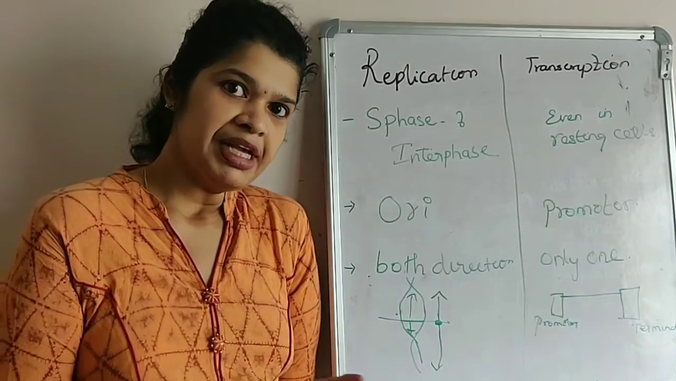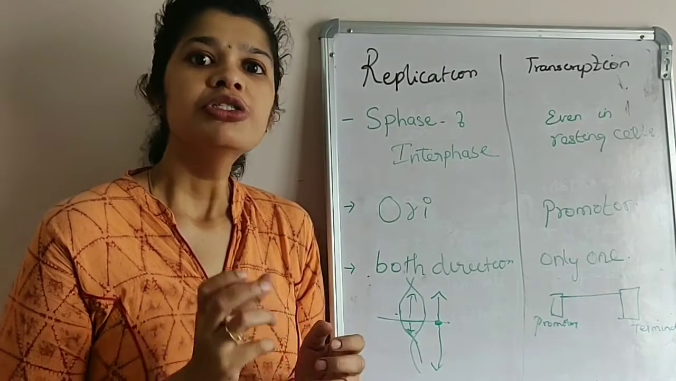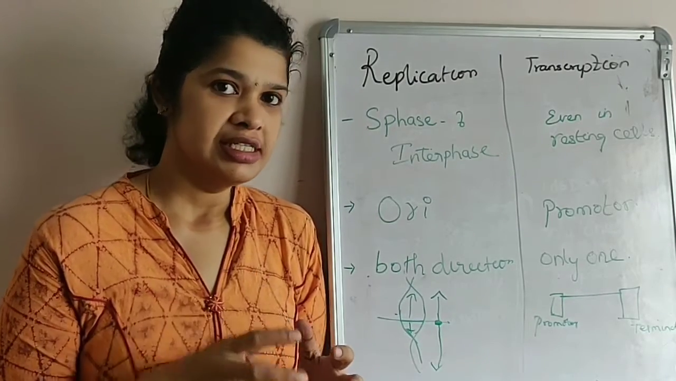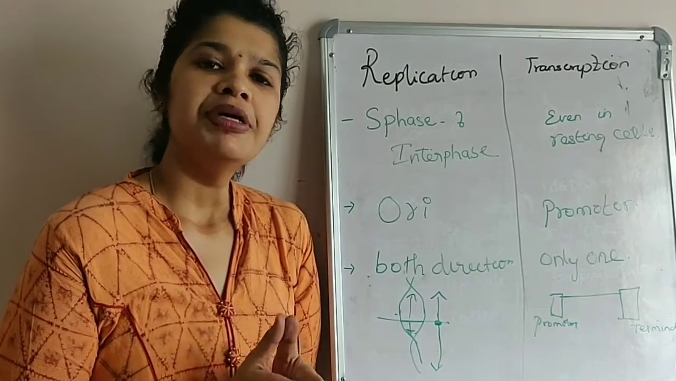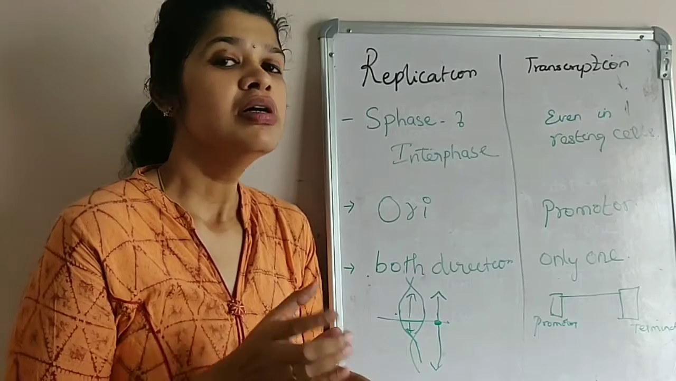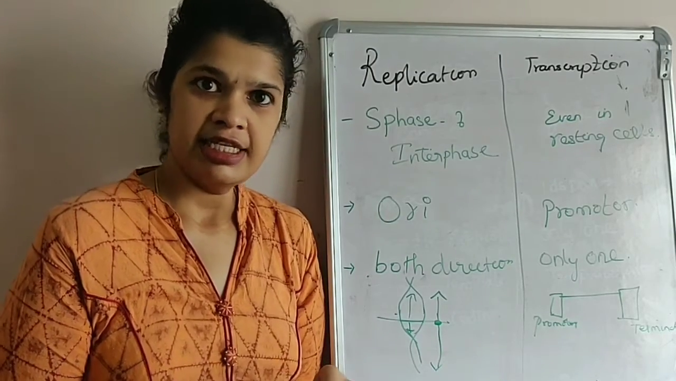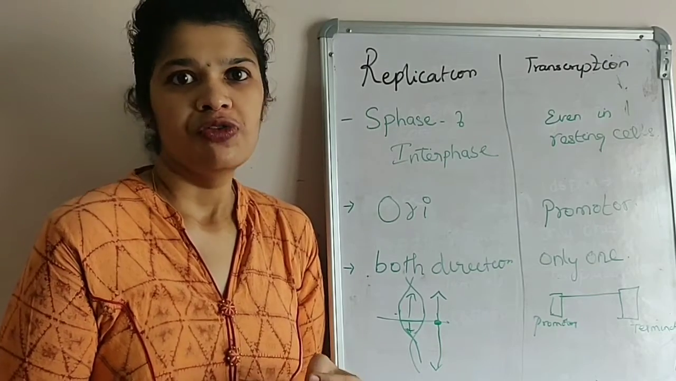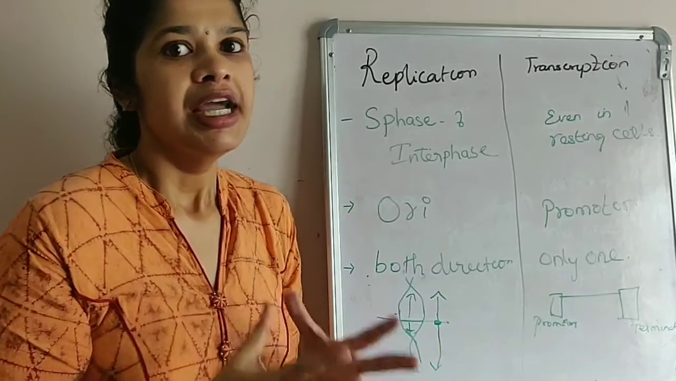So replication occurs in the cell which is either undergoing mitosis or meiosis. So the cells which are resting will enter into the cell cycle. Replication happens during the interphase of the cell cycle. Interphase has a G1 growth phase, S synthetic phase and G2 growth phase. So replication specifically happens in the S phase of the interphase.